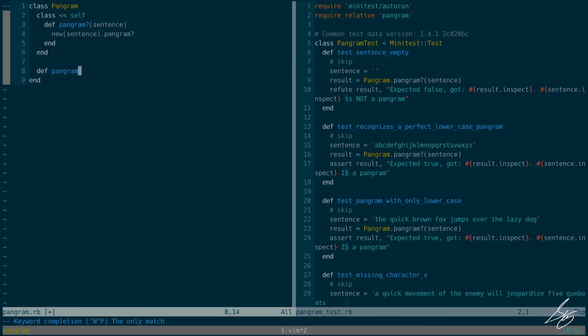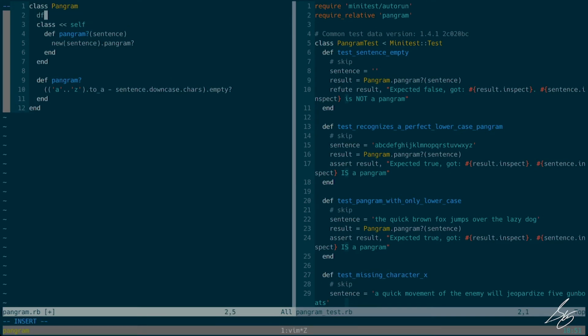And I'm simply going to paste that code in here that I had before up here. This, of course, isn't going to work as is. Well, first, because I need to define an initialize method that takes an argument.